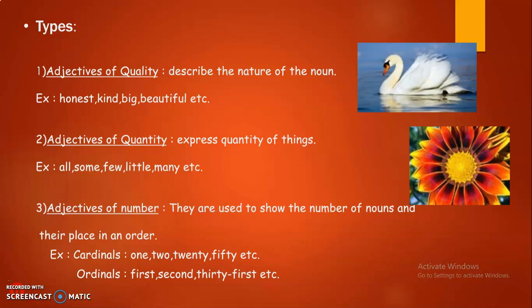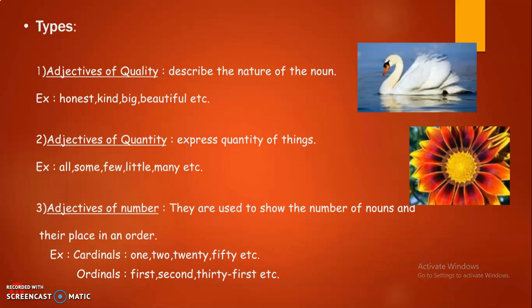So let's see the first type, adjectives of quality. The words which describe the nature of the noun. For example, honest, kind, big, beautiful, huge or small. All these are examples of quality which describe the nature of the noun. For example, a beautiful swan, an honest woman.